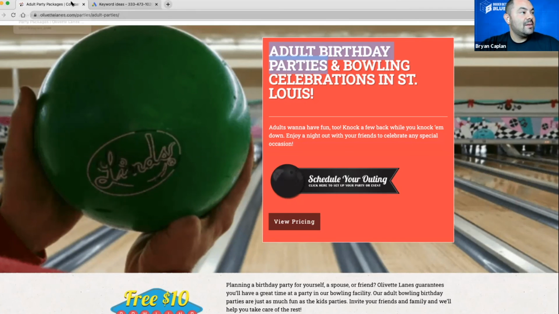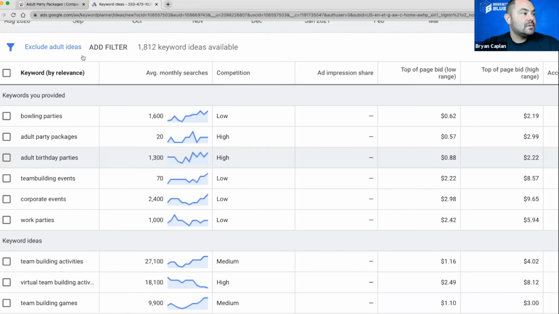And then the same thing, company. With company party packages, I'm assuming it's going to be the same thing, low volume. You really want one focal keyword per page, because you're trying to tell Google, this is what we're talking about, this is what this page is dedicated to. You can have secondary keywords like they're doing here, but I even think company party packages may not be the best one. So you can use Keyword Planner to find some others to supplant it.